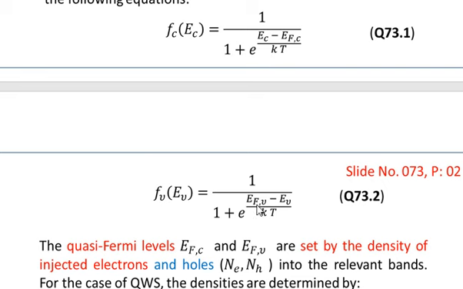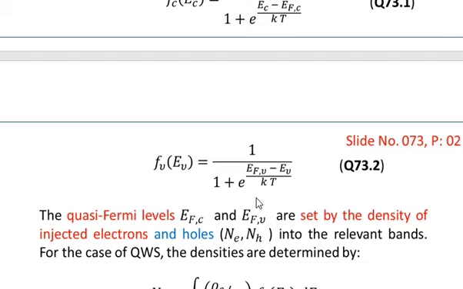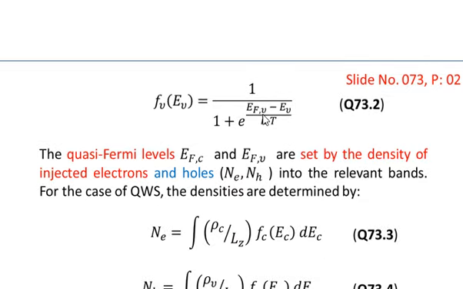But you see that in equation number 2, for EFV we are taking into account the magnitude of this energy without the negative sign, and similarly EV will be considered in magnitude without the sign. So Fv of EV will give you the probability that in the valence subband an energy state EV will be occupied by a hole.